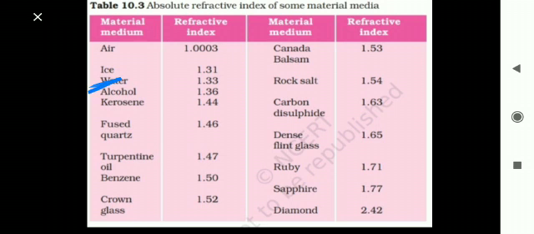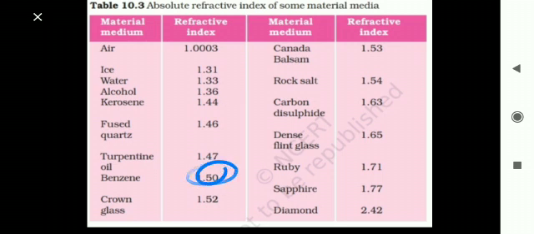Now compare one more. Suppose we have kerosene and benzene. Out of kerosene and benzene, which is the rare medium and which is the denser medium? See, the refractive index of kerosene is 1.44 and the value for benzene is 1.50. Out of these two values, which is less? The value of kerosene is less, so it is a rare medium, and the value of benzene is more as compared to 1.44, so it is a denser medium.